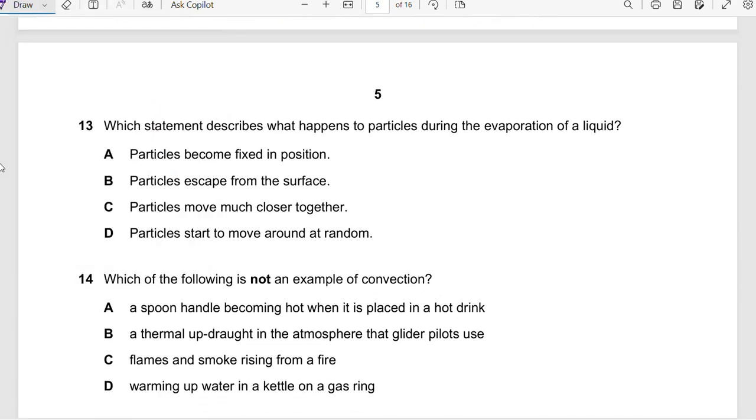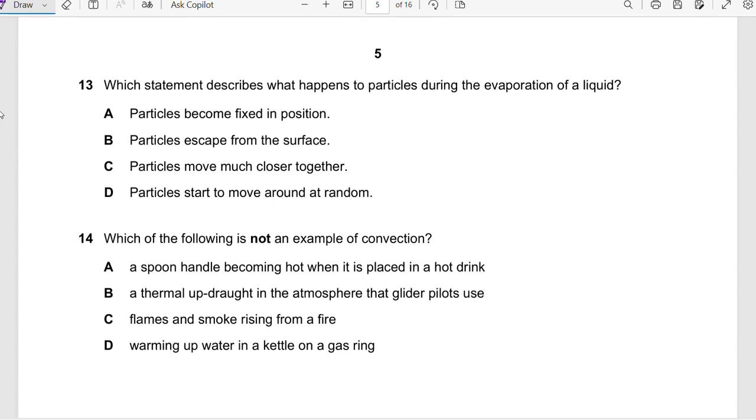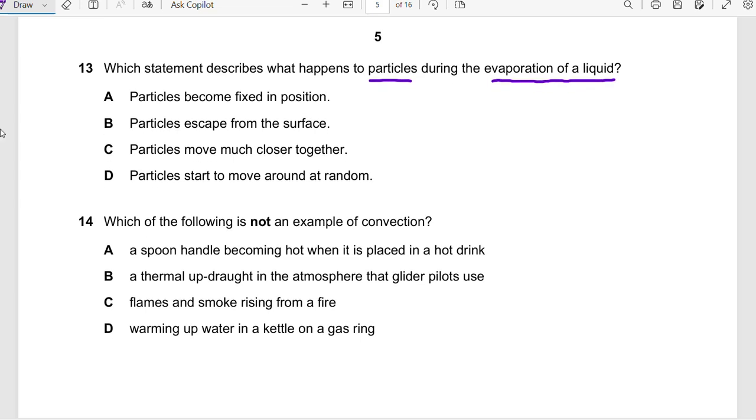It says, which statement describes what happens to particles during evaporation of liquid? As we said in the previous question, evaporation doesn't need heat. It only represents the escaping of particles from the liquid. In A, they say particles become fixed.